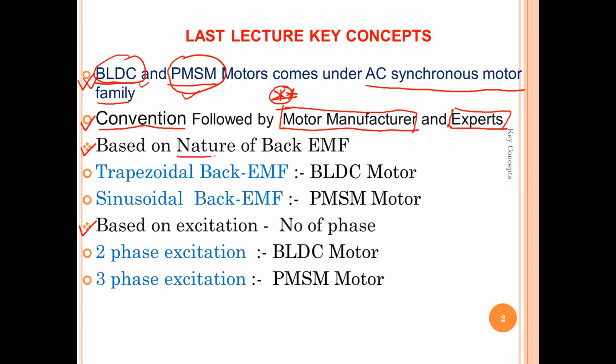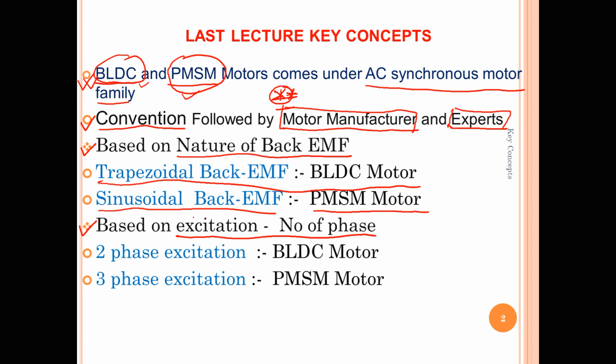The first is the nature of back EMF, and the other is the phase excitation, the number of phases excited. We studied that if the motor has a trapezoidal back EMF, it is called a BLDC motor, and if it has a sinusoidal back EMF, it is called a PMSM motor. The other criterion: if the motor has two phase excitation, it is called BLDC, and if it has three phase excitation, it is called PMSM.